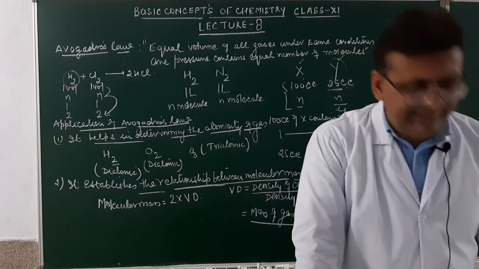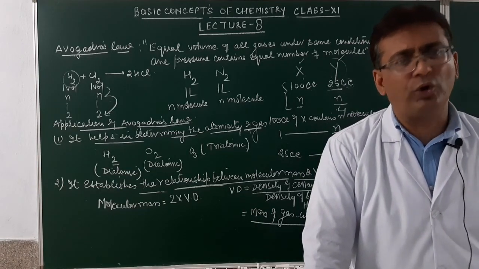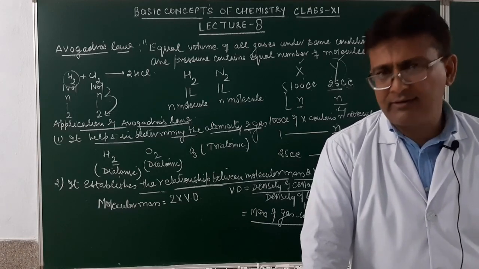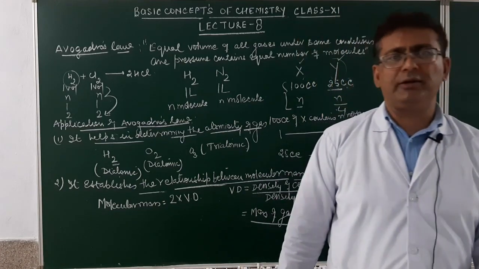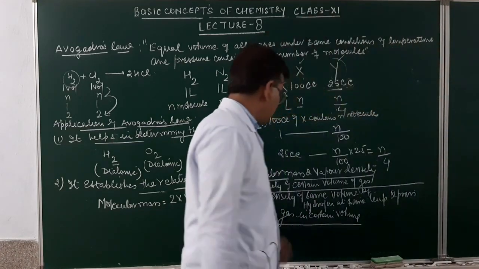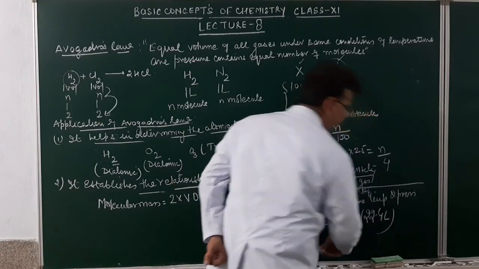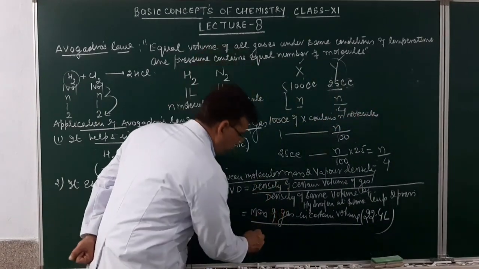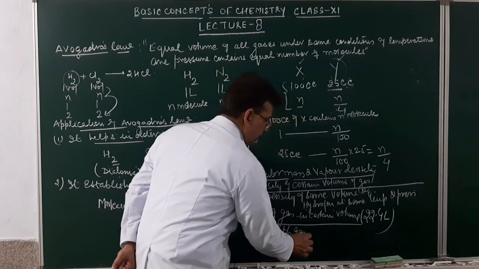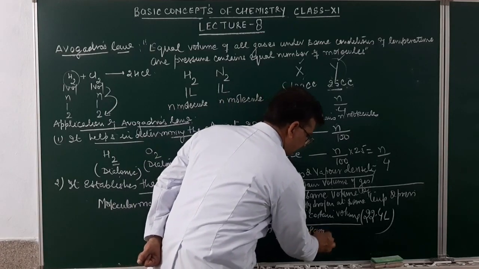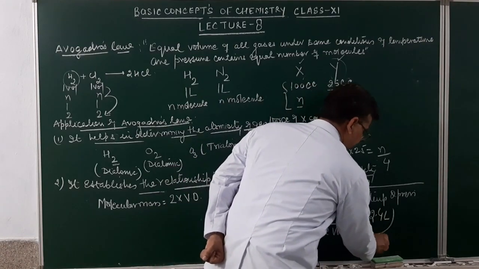If I consider the mass of a gas in 22.4 liter and the mass of hydrogen in 22.4 liter, then definitely we will be able to obtain the relationship. Mass of a gas in certain volume, let me say it to be 22.4 liter. Am I clear? So mass of hydrogen gas in same volume, let me say this volume is 22.4 liter.